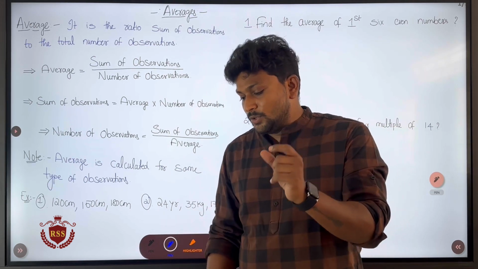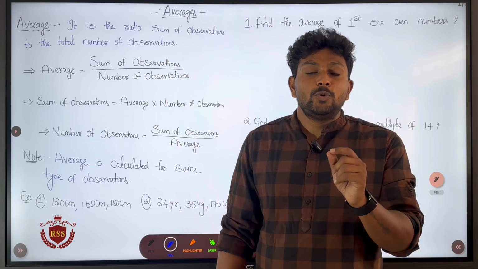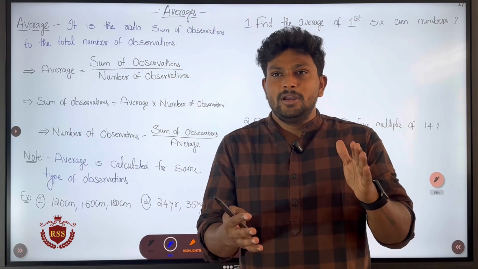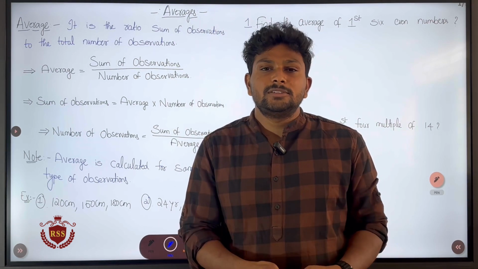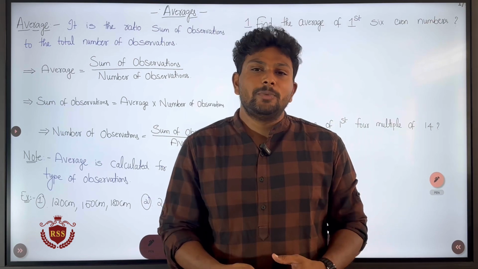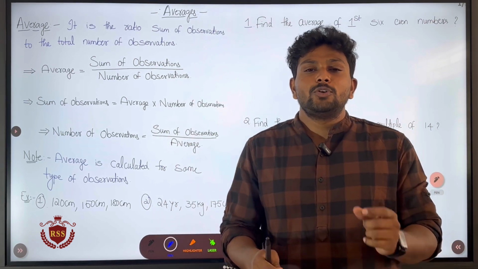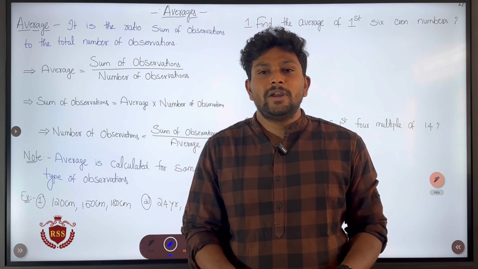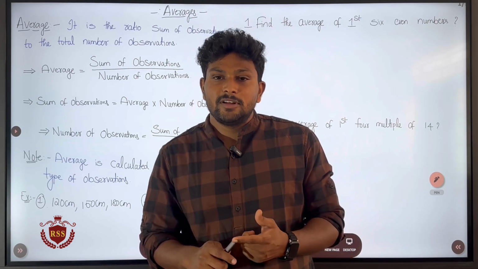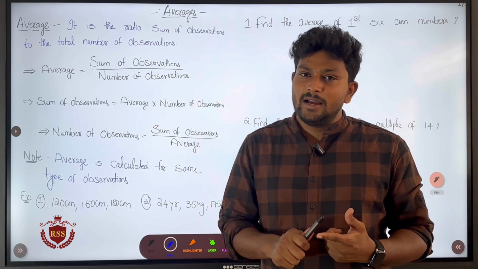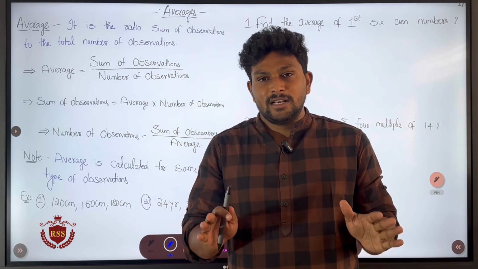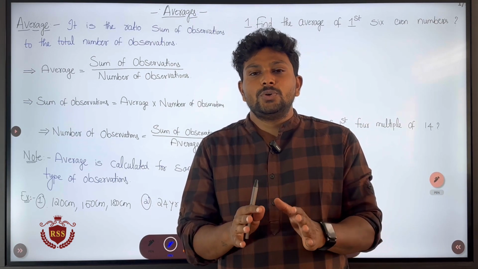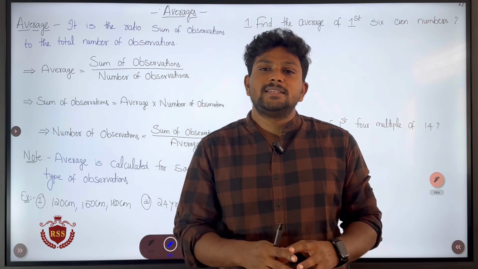So averages are used to maintain less data. If you have 100 numbers, it is very difficult to maintain those 100 numbers. If you have 2-3 numbers, or one number, it will be very easy to maintain the data. So averages are used to calculate the aggregate value of the given numbers. It is used to maintain data easily.